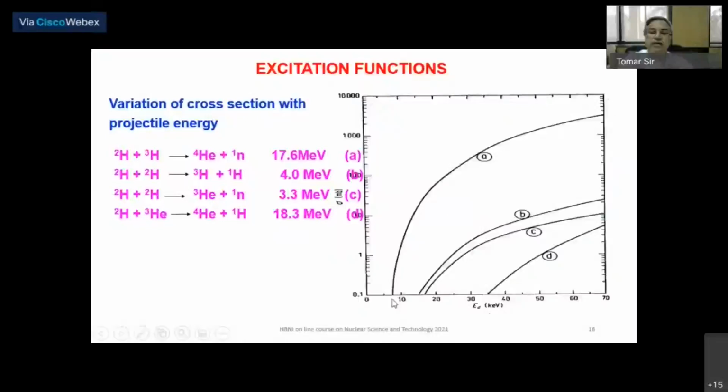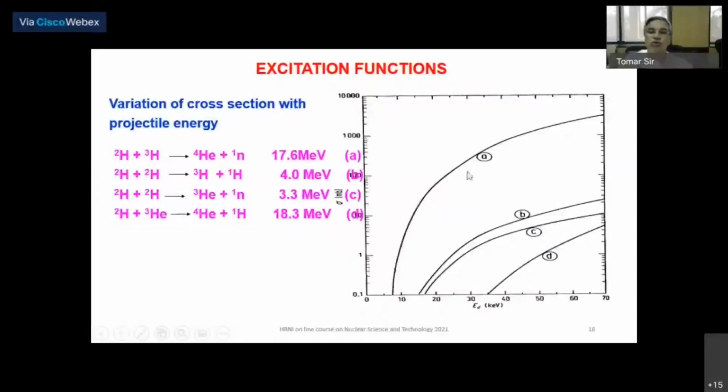You can see here A has the lowest threshold. If you recall the relation, pi r square times 1 minus Vc by ECM, this graph is like pi r square (1 - Vc/ECM). So it is close to Vc here, and below this energy, cross-sections are very low, close to 0. About 10 keV is the threshold for the first reaction, and that is the lowest threshold. For B, deuterium plus helium, tritium plus proton, the threshold is around 15 MeV. For C, around 17, and for D, around 35.